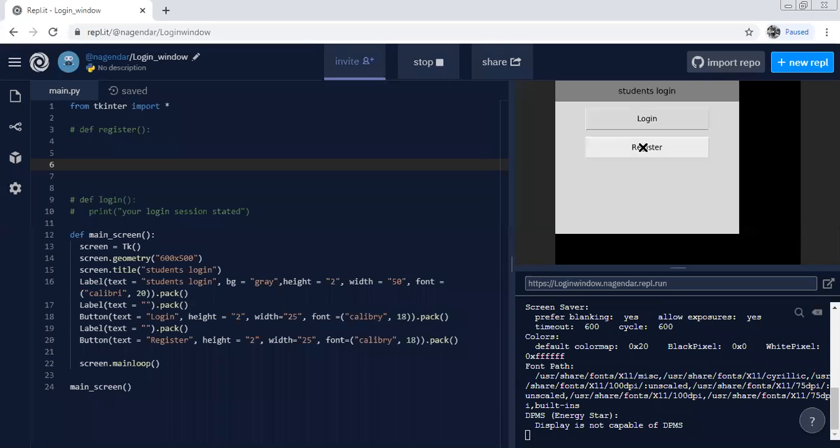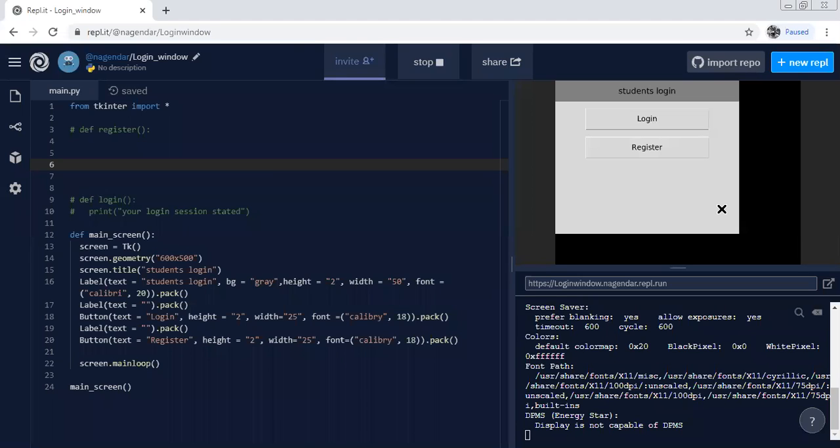So when you press register, the second window needs to open, and it needs to ask you to enter the required details, like your password and username. When we say submit, those things need to be submitted.